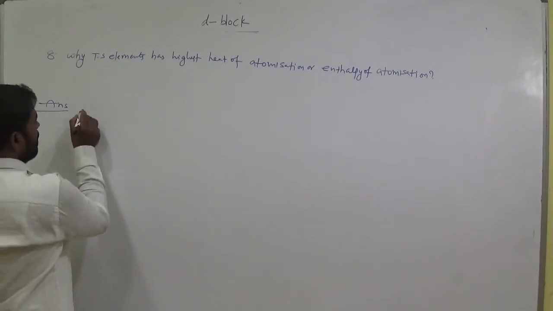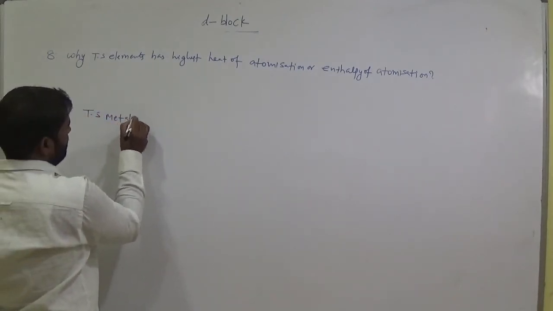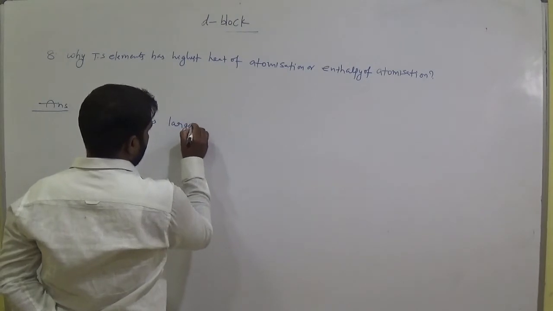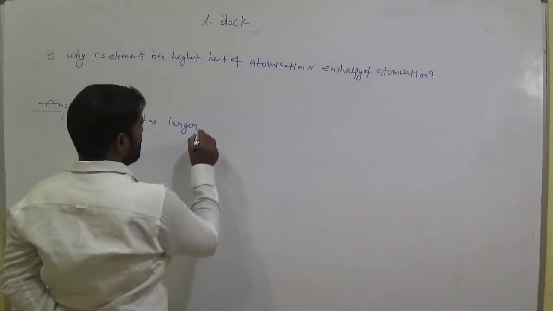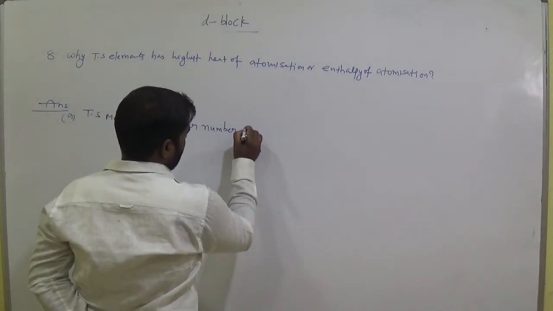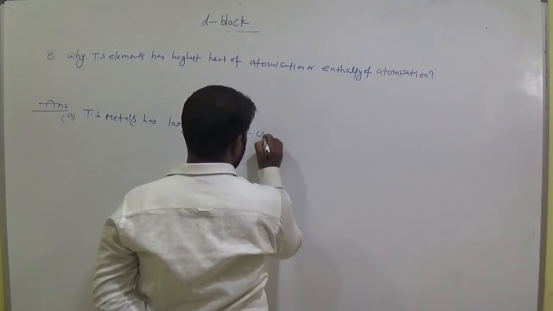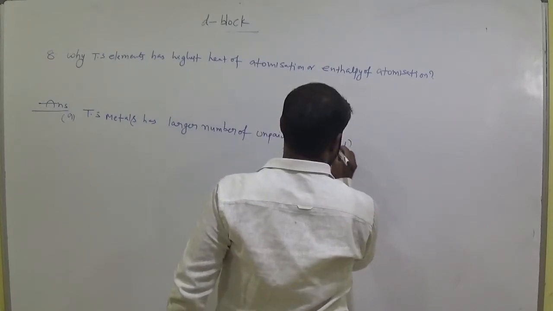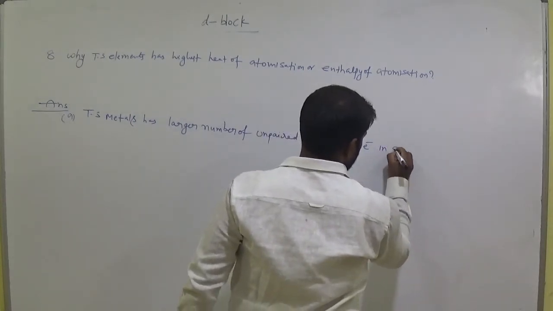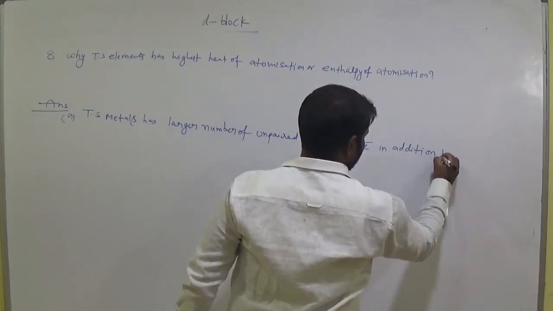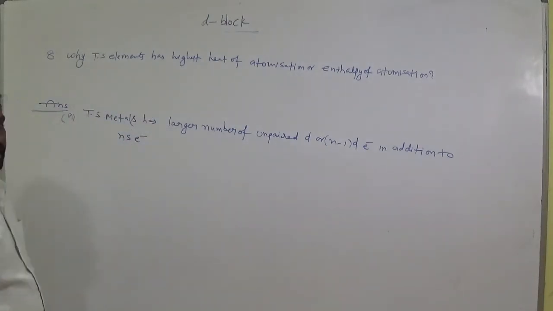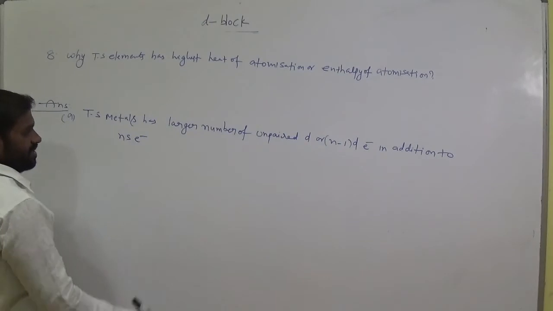Transition metals or elements have a larger number of unpaired d, or n minus 1 d, electrons in addition to ns electrons. n minus 1 d after ns. So a large number of unpaired electrons are possible in n minus 1 d and ns.